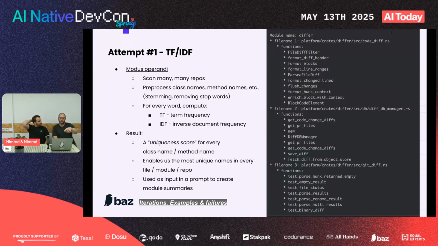Exactly. So we generated something that looks like this, all the important files, all the important methods, ranked by uniqueness. And that's what we actually fed the LLM. We said, hey, here's a module. This is kind of what it does. Here's a list of methods. Can you tell me what it does? And it worked really well.